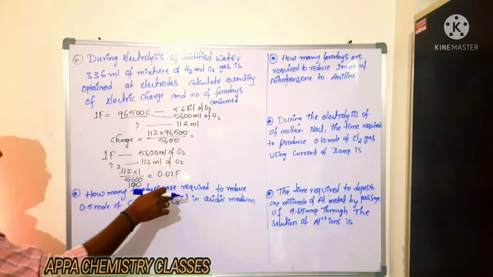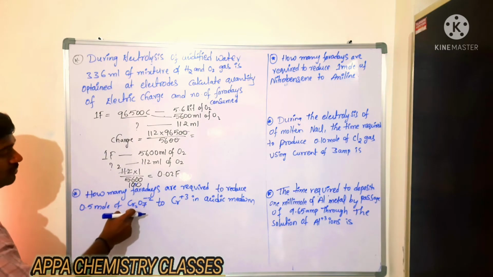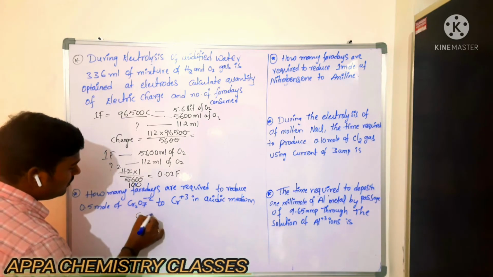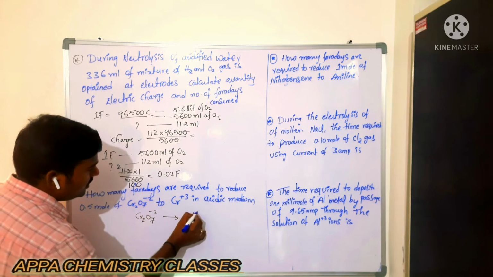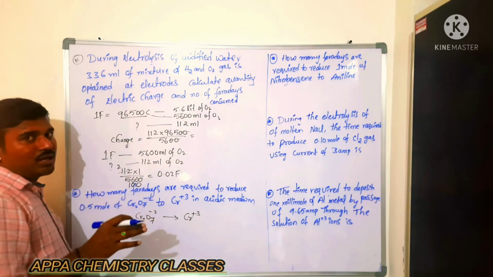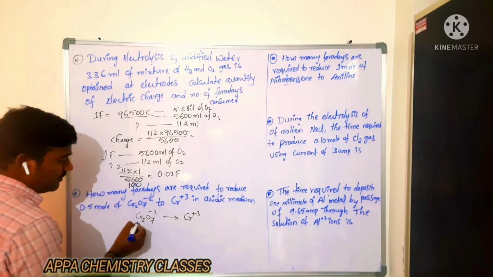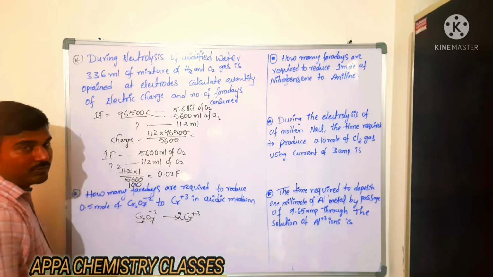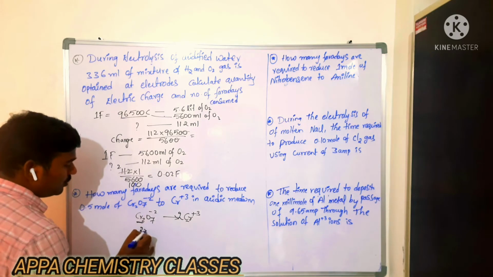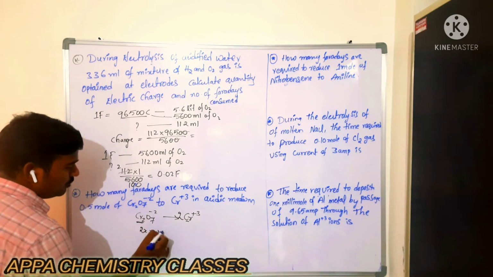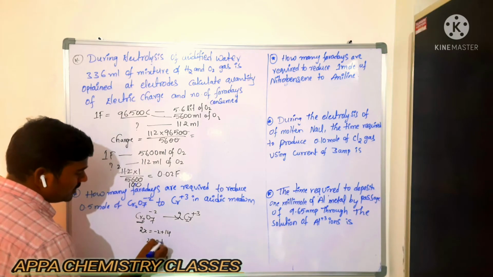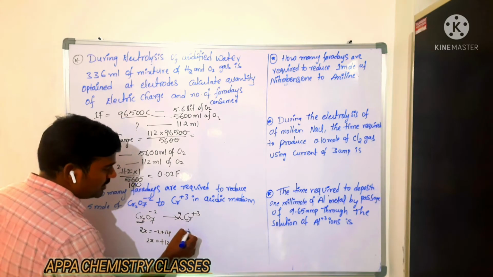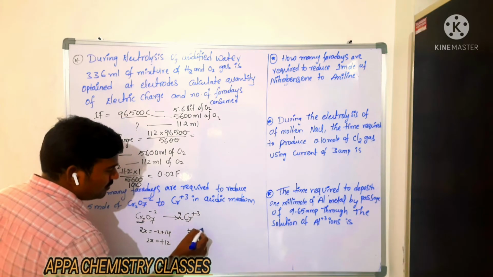Now, how many Faradays are required to reduce 0.5 mole of potassium dichromate, Cr2O7 2-, to chromium ion, Cr3+? Whenever you are doing such type of questions, you have to observe carefully. Here 2 chromiums are there, here 1 chromium is there, so convert into 2 chromium. Here 2x is equal to minus 2 plus 14, that is 2x is equal to plus 12. In this case the charge will be 2 into plus 3, that is plus 6.